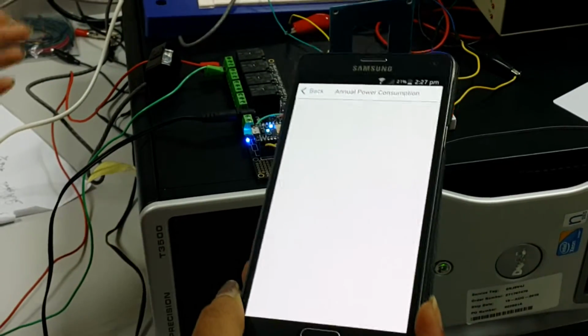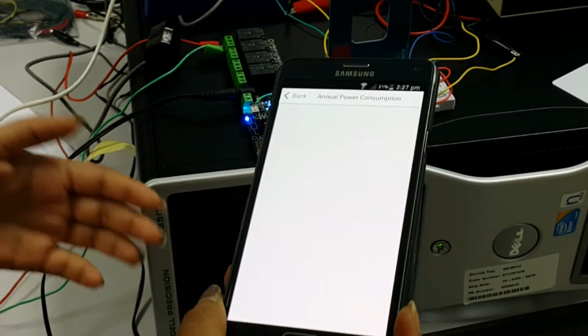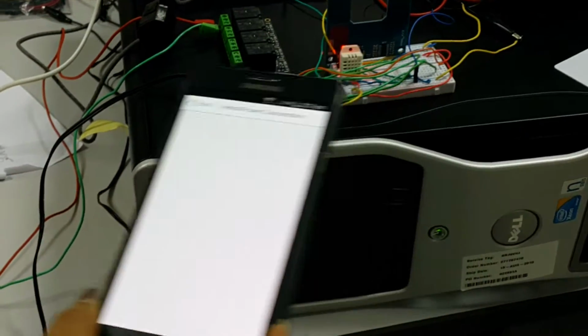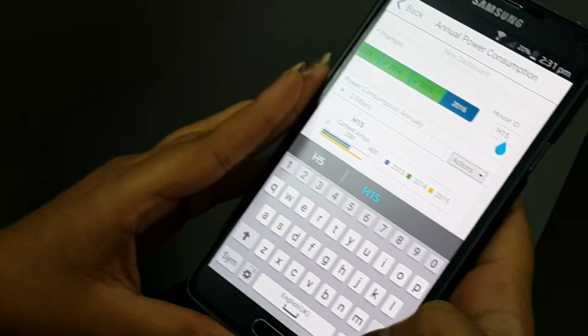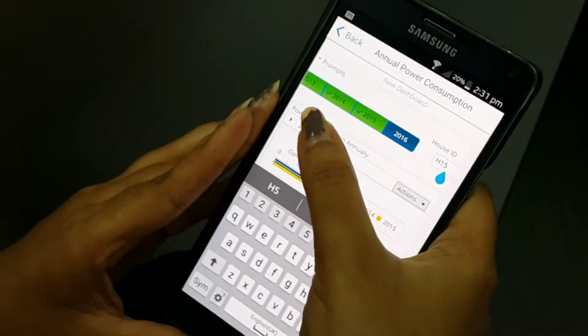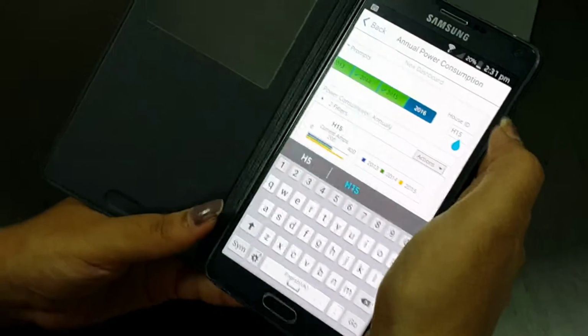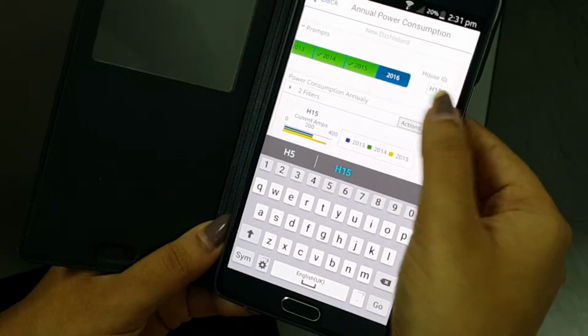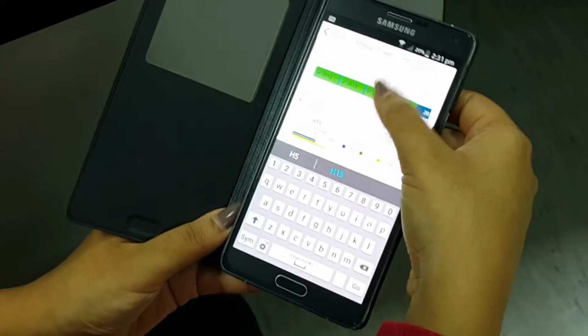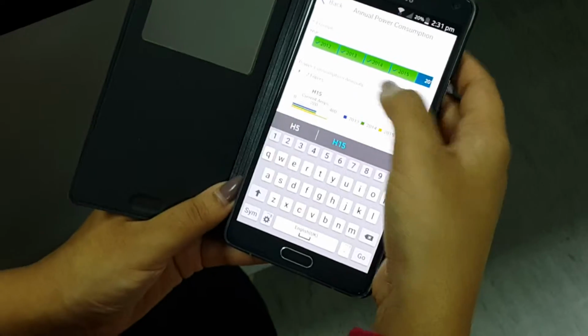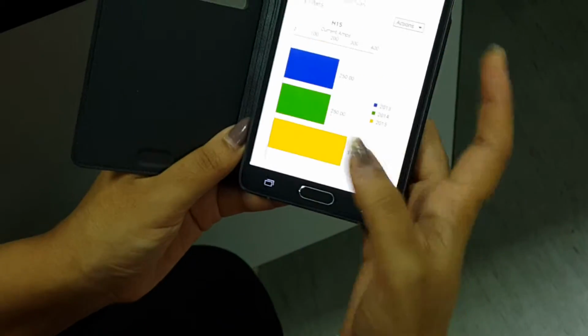It's an annual power consumption graph with respect to time, which is in years. Once the user is directed to the annual power consumption page, the user can enter his house ID here, select the years for which he wants to view the graph, and the graph will be displayed.